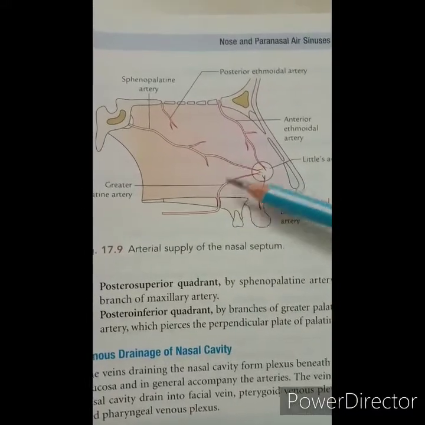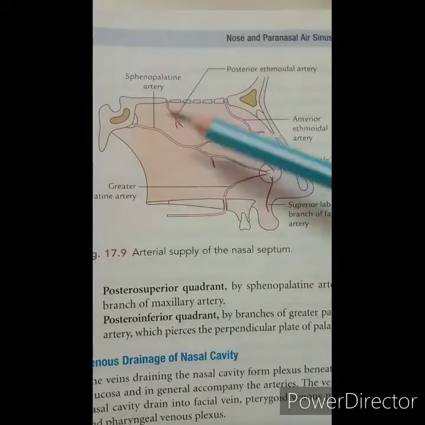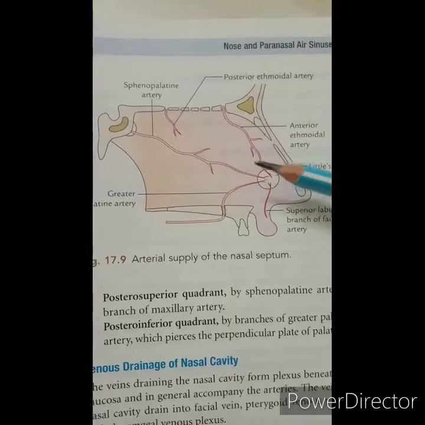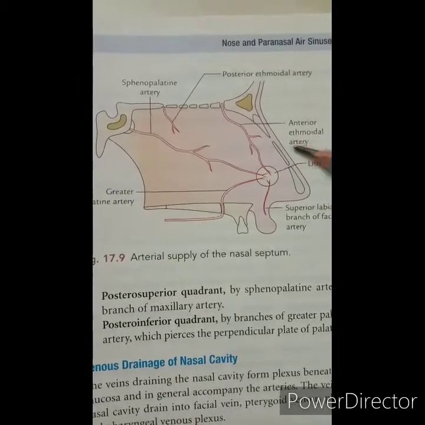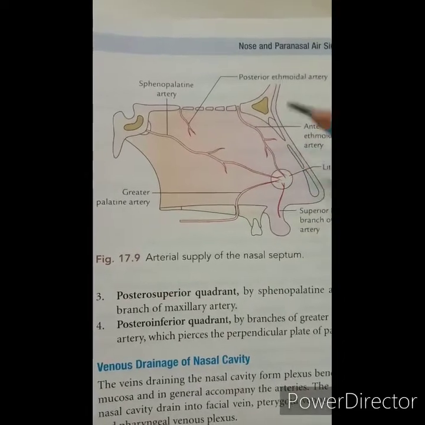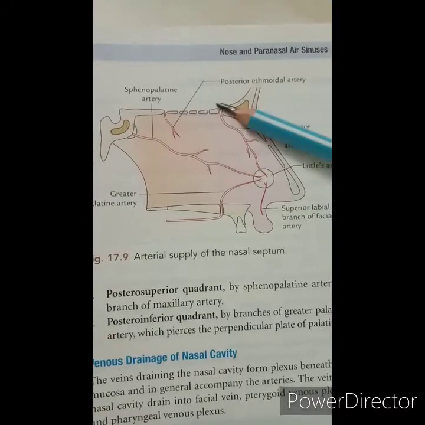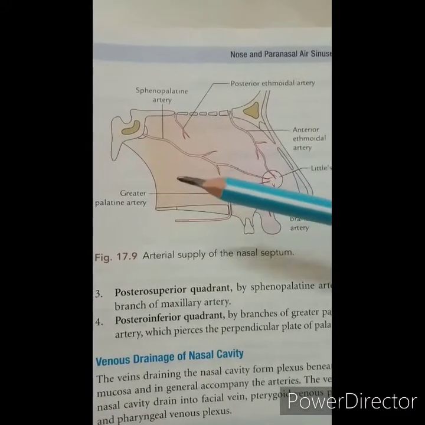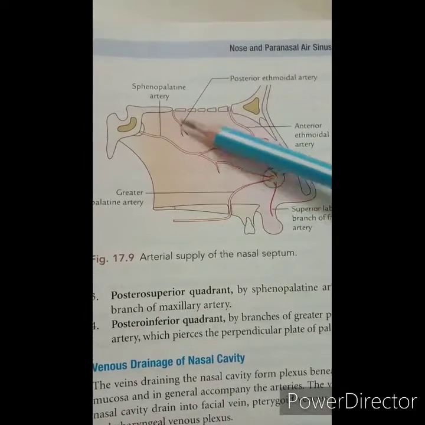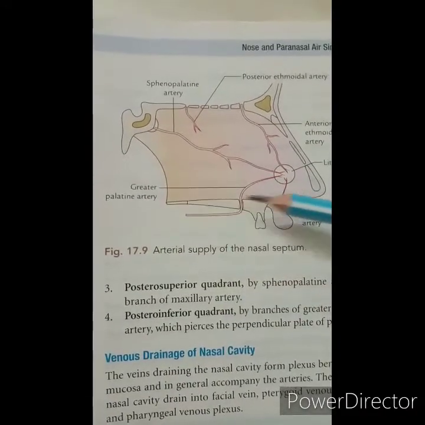Then the arterial supply of the nasal cavity. First, the arterial supply to the nasal septum. It is supplied by the septal branch of the anterior ethmoidal artery, which is a branch of the ophthalmic artery. Second, the posterior septal branch of the posterior ethmoidal artery. Third, the septal branch of the sphenopalatine artery. Fourth, the septal branch of the greater palatine artery.